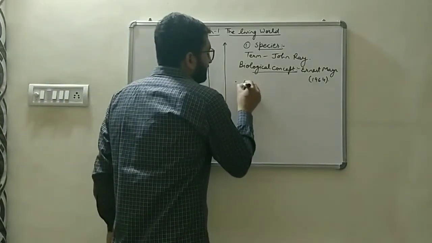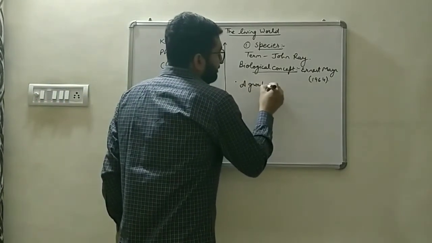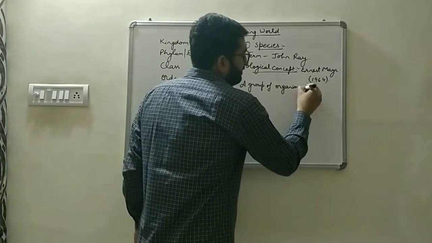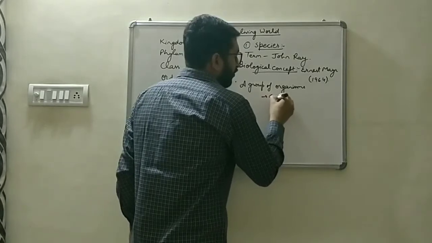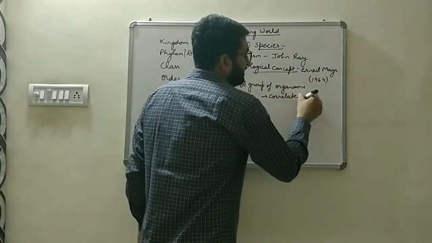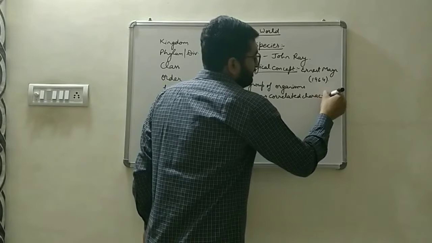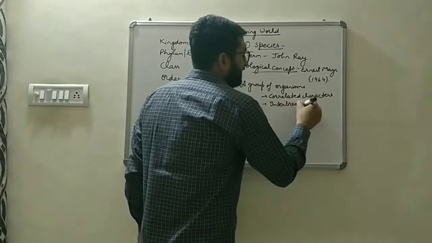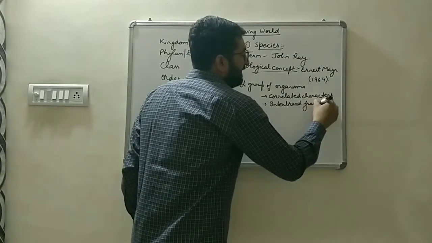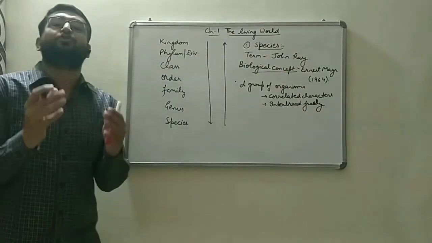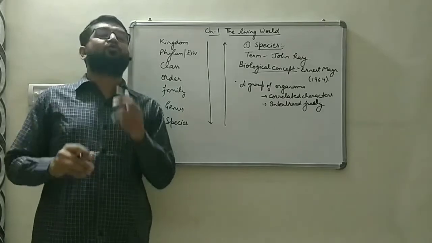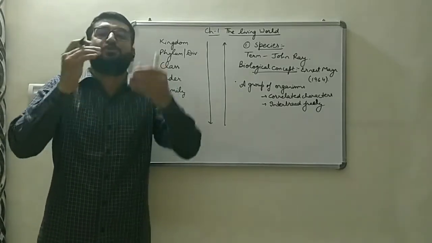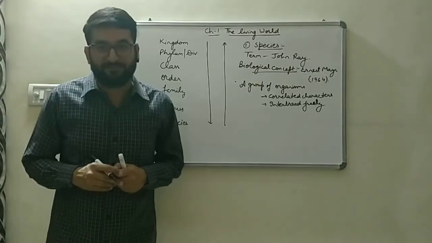What is a species? It is a group of organisms having correlated characteristics and can interbreed freely to produce fertile offspring. There are two types of offspring. One is fertile offspring, which can further reproduce, and the other type is sterile.